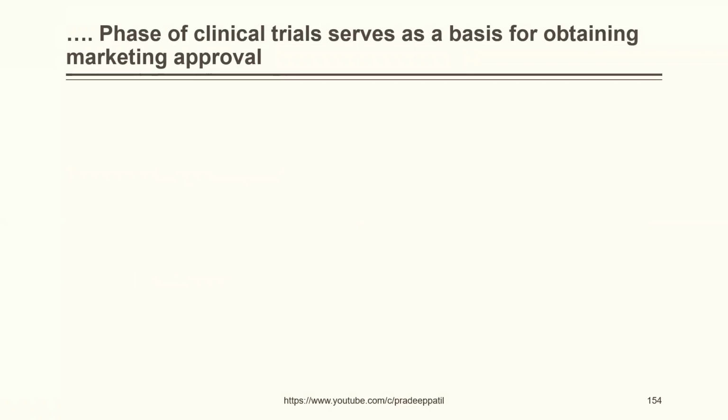Dash phase of clinical trials serves as a basis for obtaining marketing approval. 1, 2, 3, 4. The correct answer is 3. Once the therapeutic effectiveness of a particular drug is confirmed, you can go for marketing of that product, isn't it? So it would be serving as a basis for obtaining marketing approval. Phase 3.